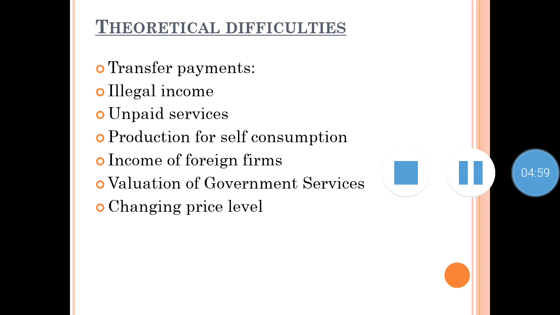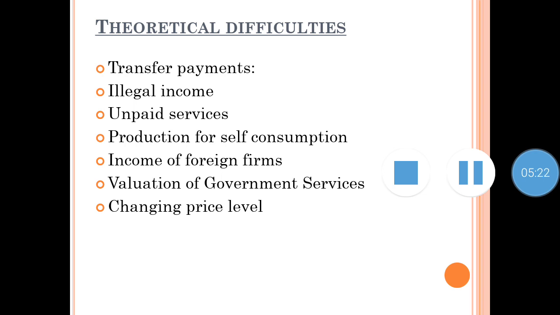Then we come to production for self-consumption. Goods which are produced for self-consumption, such as food grains, vegetables, and other farm products, do not enter into the market because they are kept for self-consumption. A farmer keeps some amount of such production for self-consumption.